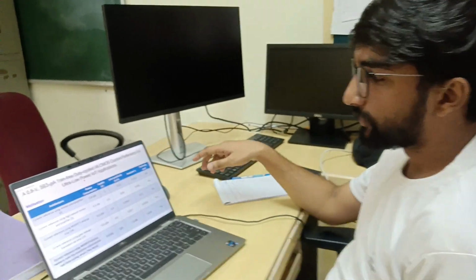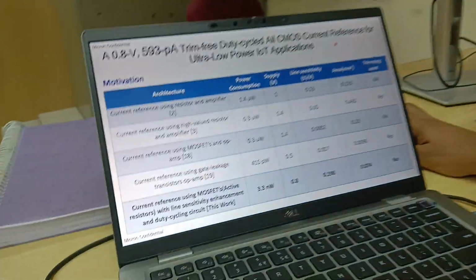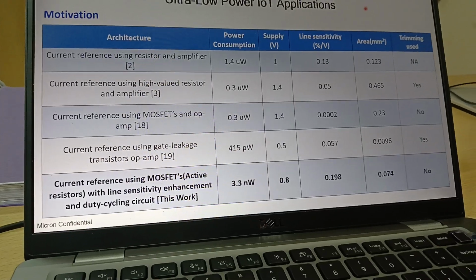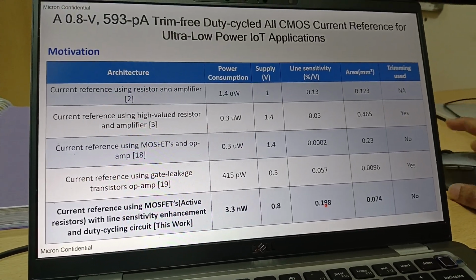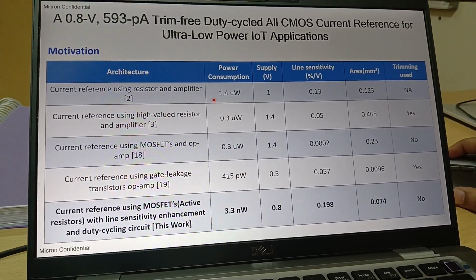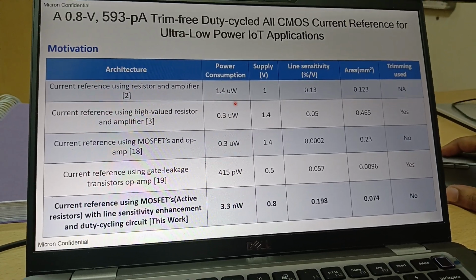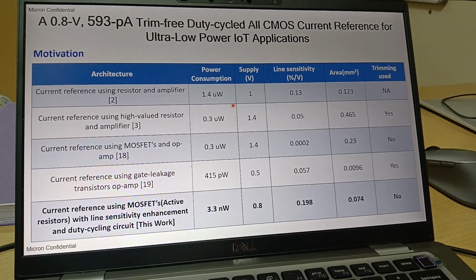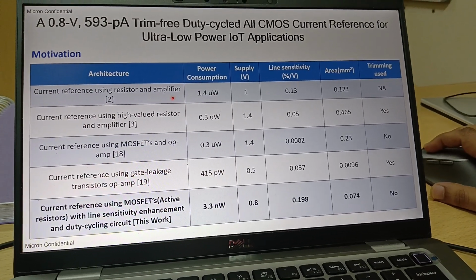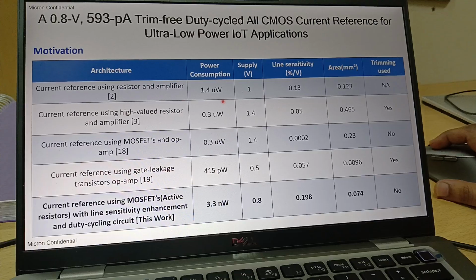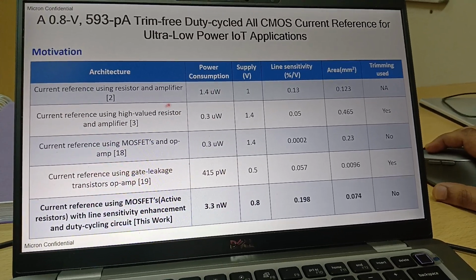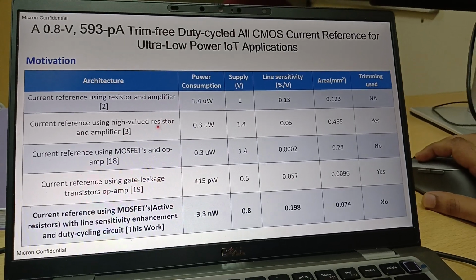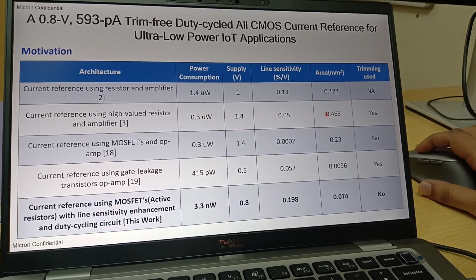How will we do it? So for that, we are dealing with current reference. We are designing a standalone current reference this time with a different architecture. What architecture are we using here? We came up with some literature survey. In the literature survey, we found a conventional beta multiplier, but the problem is that they are using resistors, an amplifier, and the power consumption is very high. To improve the power consumption, we take a high valued resistor. But as we take high valued resistors, high area is needed. So that's why, if you see, the area is higher.